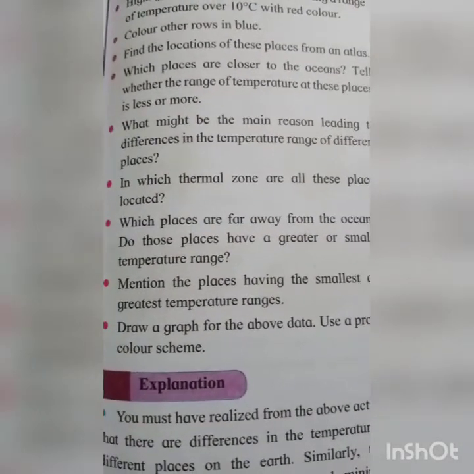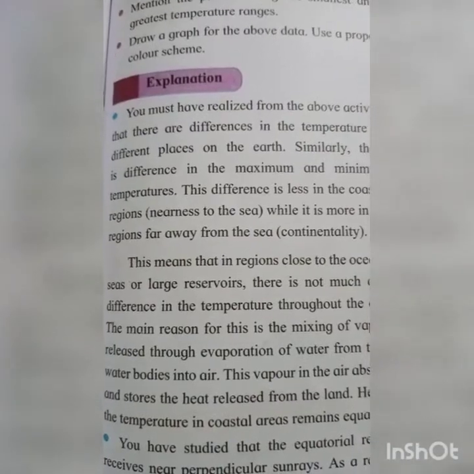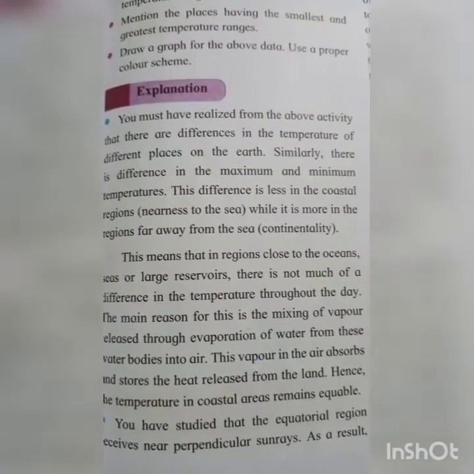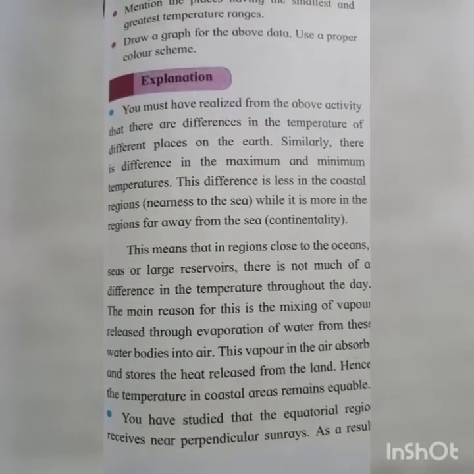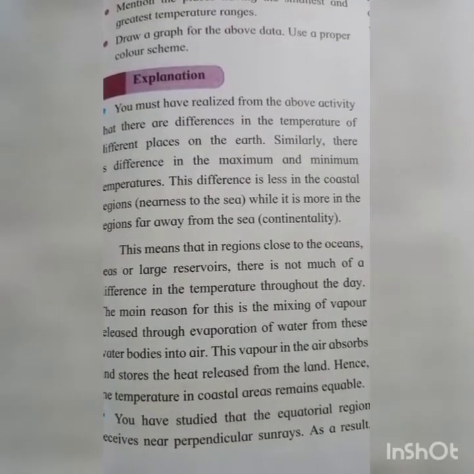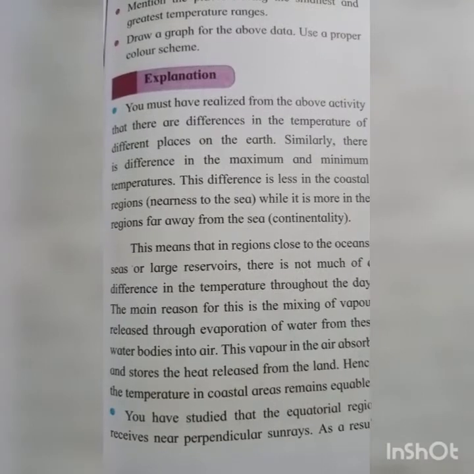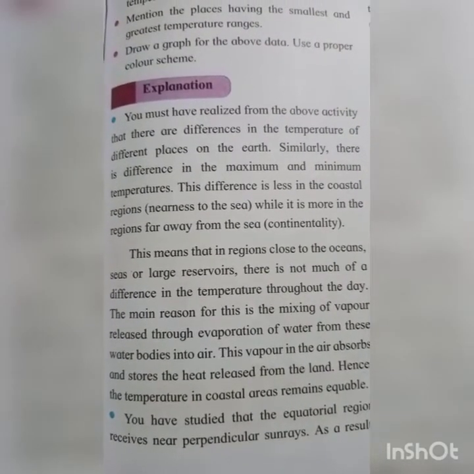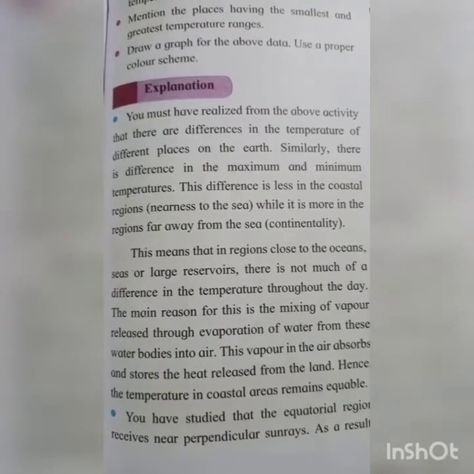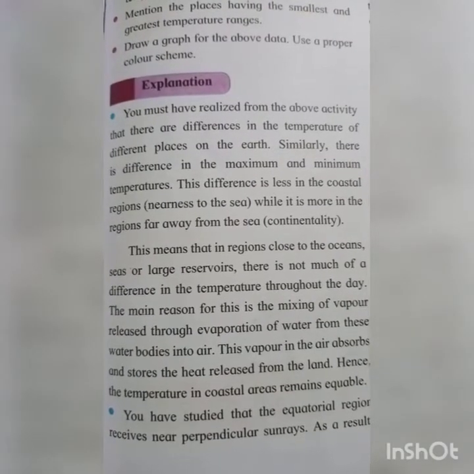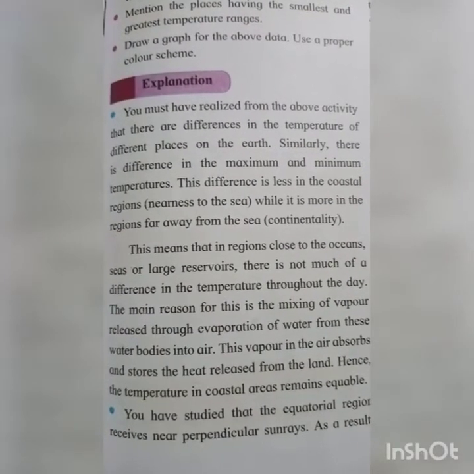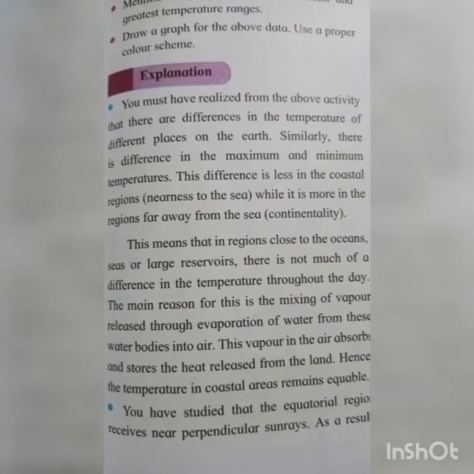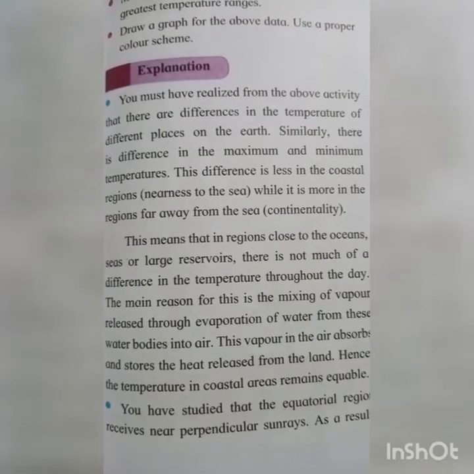Okay, students. Explanation. You must have realized from the above activity that there is a difference in the temperature of different places on the earth. Similarly, there is a difference in the maximum and minimum temperature also. So see, students, while studying the table we gain this knowledge. We realize that there is a difference in temperature of different places on the earth, and similarly there is a difference in the maximum and minimum temperature also.